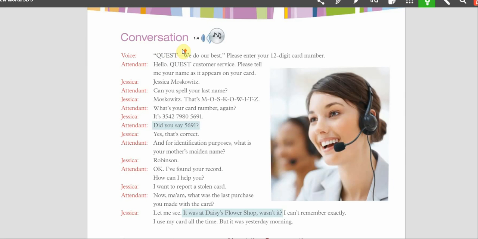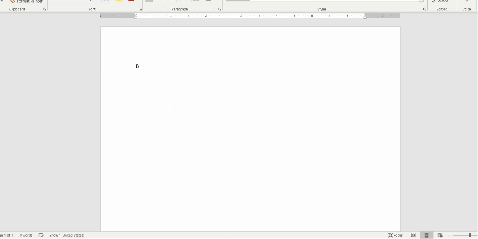Here is the conversation on page 3. You have the person that's speaking and a colon and then what they say. So you need to follow this format. And to show you an example, here you go.